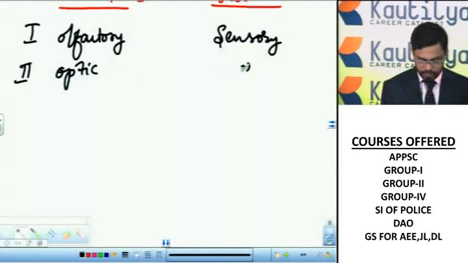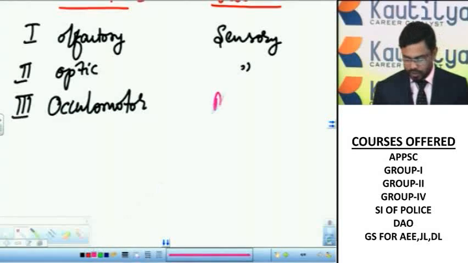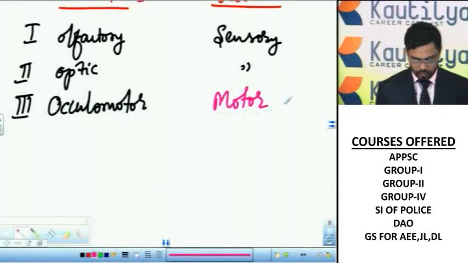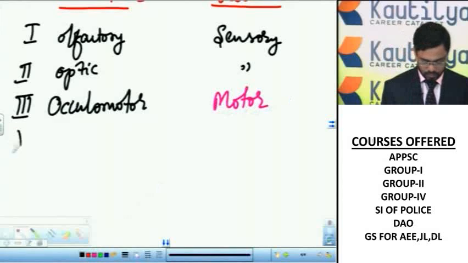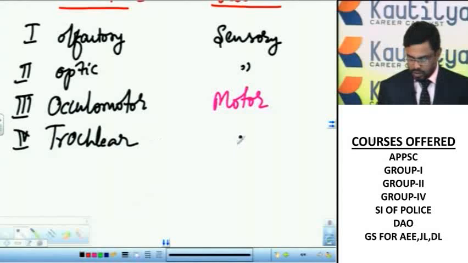Oculomotor is motor in function. Trochlear is also motor.